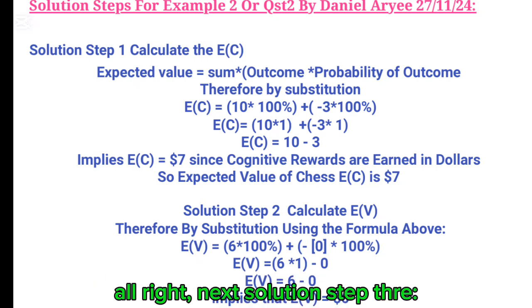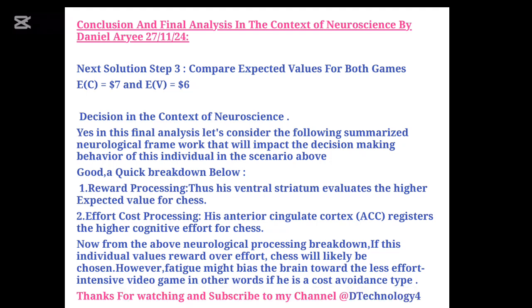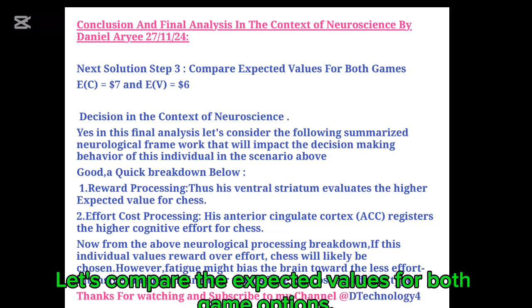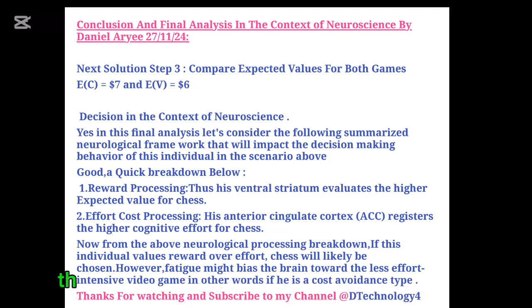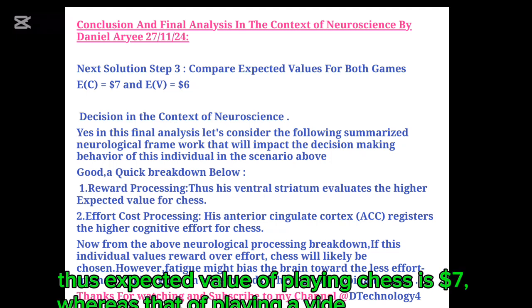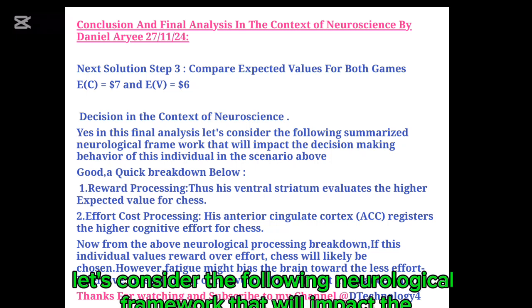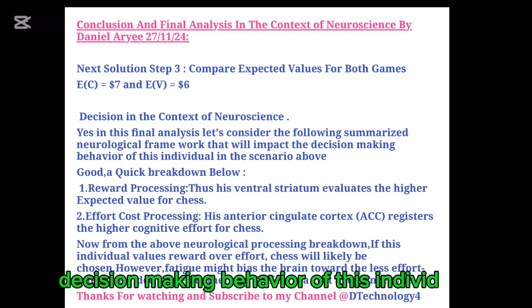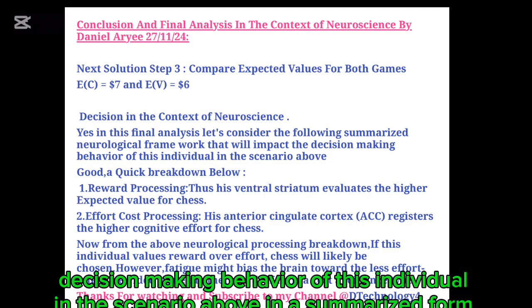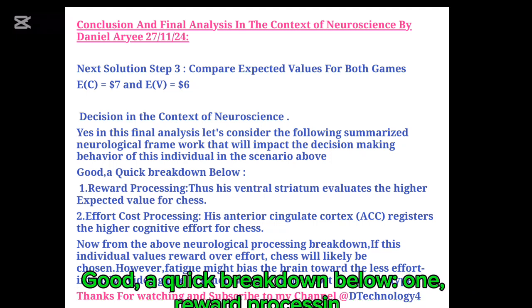Alright, next. Solution step 3: let's compare the expected values for both game options. Thus, the expected value of playing chess is $7, whereas that of playing a video game is $6. So in the final analysis, let's consider the following neurological framework that will impact the decision-making behavior of this individual in the scenario above in a summarized form. Good, a quick breakdown below.